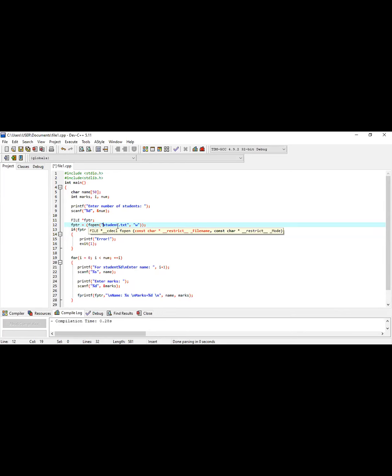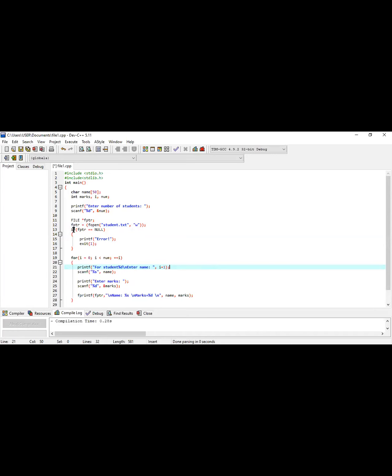I am creating a text file, and the total thing is written in between double inverted quotes, comma, then within double inverted quotes w, because I am creating this file and writing some sentences into it. So basically, I am writing the data onto this new file. The file is not created before, so, comma, within double inverted quotes, w.